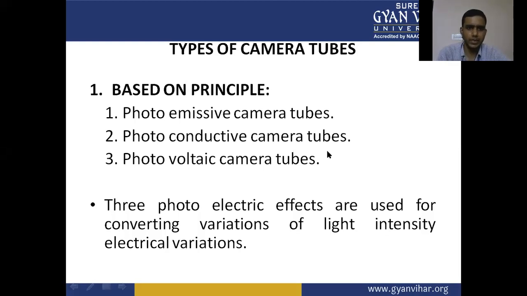These are based on principles. Three photoelectric effects are used for converting the variation of light intensity into electrical variations.